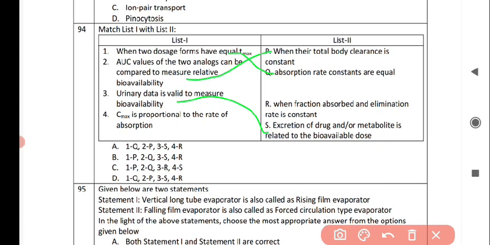The fourth statement is Cmax is proportional to the rate of absorption, and the correct answer for this is option R, that is when fraction absorbed and elimination rate is constant. So option A is correct for this. Actually option D is written the same, so A and D are the correct answers.